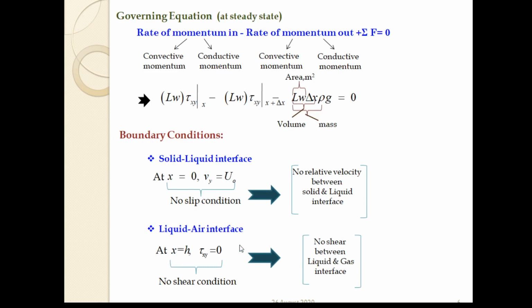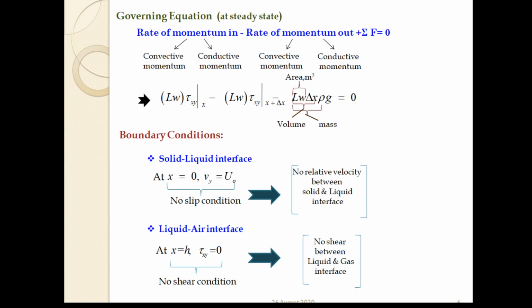Next is the liquid air interface. That interface will come beyond the film thickness. So first we have at x equals 0 the solid liquid interface, then the liquid film, and beyond the liquid film we have the liquid air interface, which is at x equals h, where h is the film thickness.